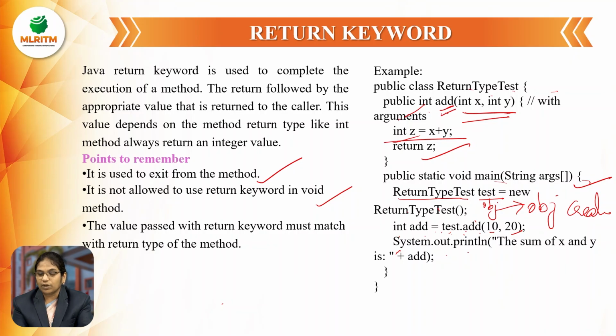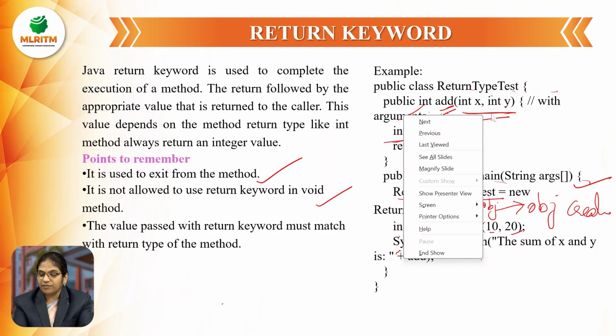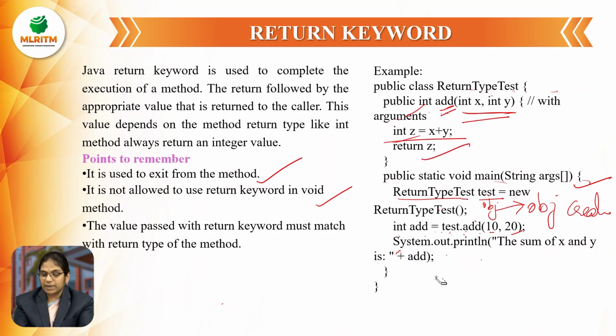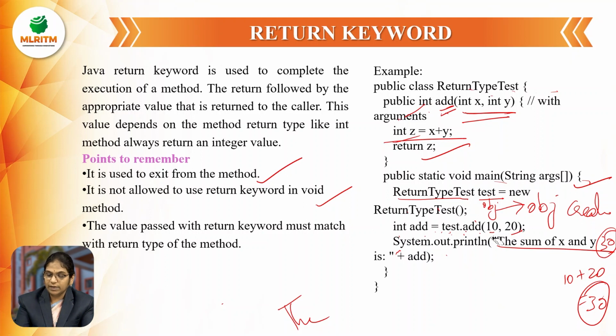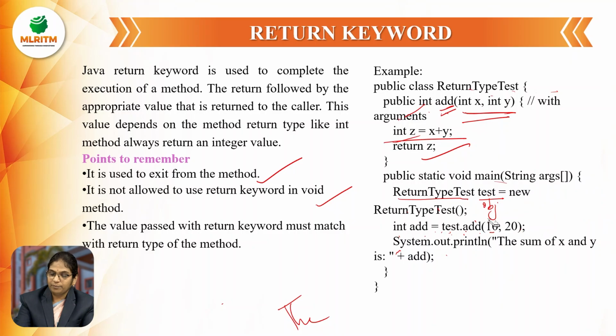Now system.out.println, the sum of x and y is plus add. What is the value inside here? 10 plus 20 equal to 30. So the output will be: the sum of x and y is 30. So here it is going to return the output related to the method which we declared in our program.